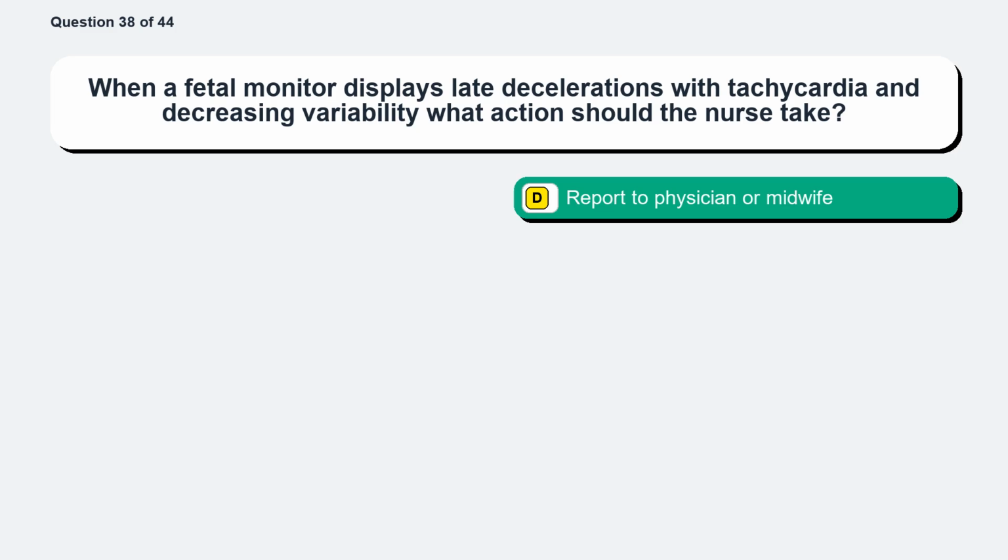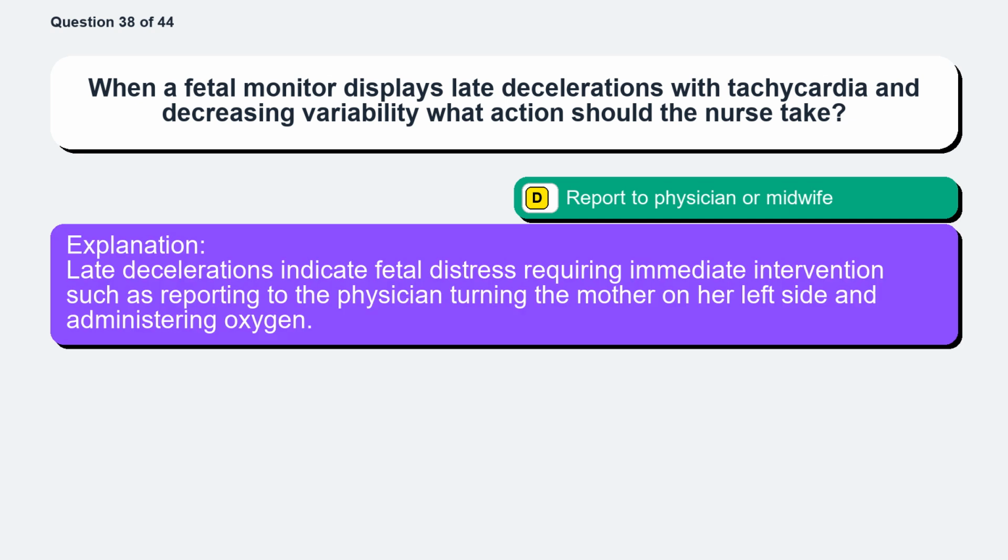The correct answer is option D, report to physician or midwife. Late decelerations indicate fetal distress requiring immediate intervention, such as reporting to the physician, turning the mother on her left side, and administering oxygen.